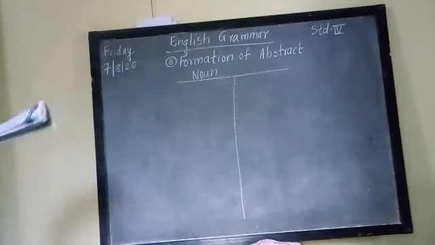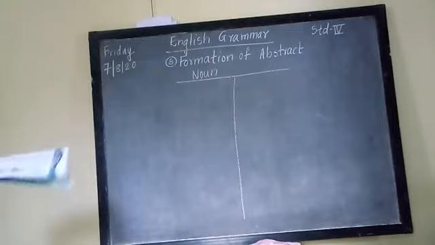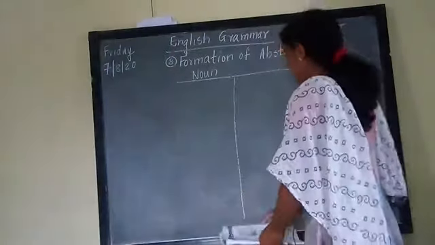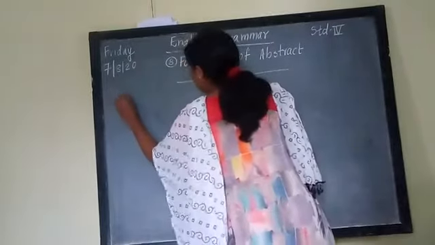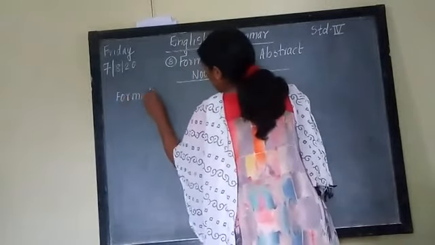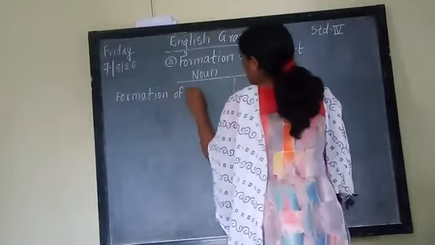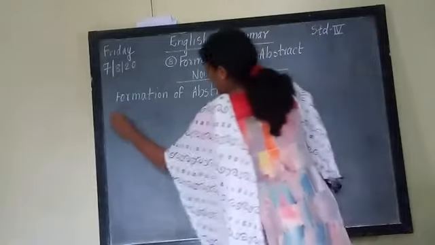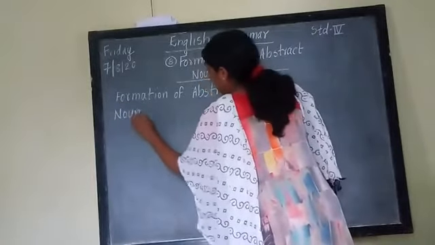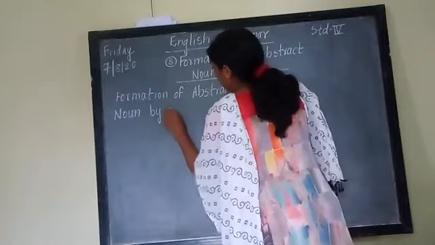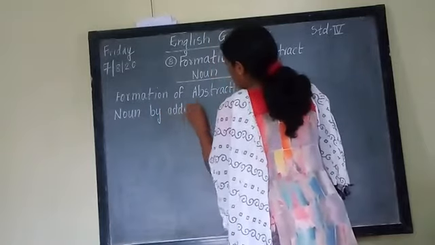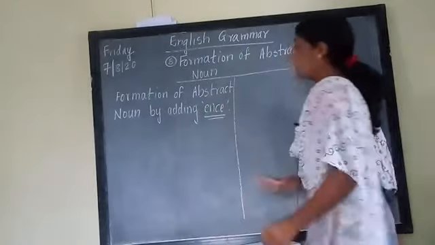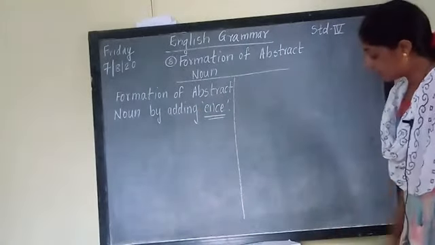For the second one, what is it? Formation of abstract nouns by adding E, N, C, E. Now some words are given in the book.